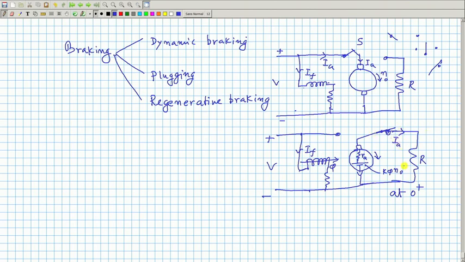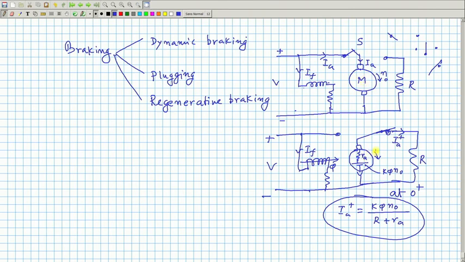IA. How much will be the current? It will be equal to K phi N0 divided by R plus RA. What is N0? N0 was the speed at t equal to 0 minus. So, this much will be the armature current. But you see, the armature current direction has reversed with respect to the case when it was running as a motor.